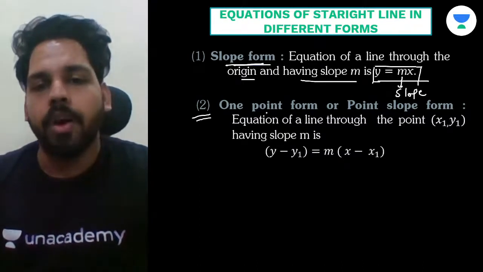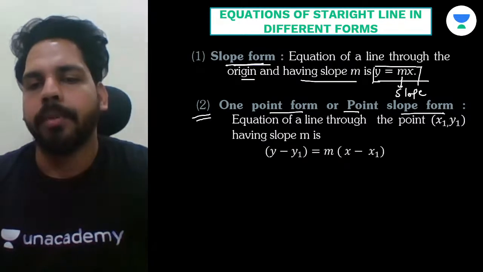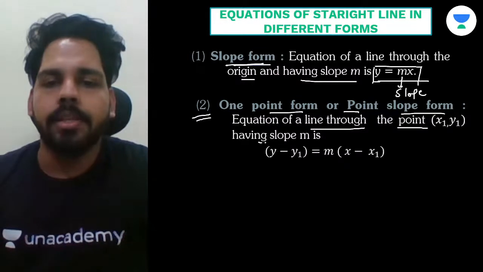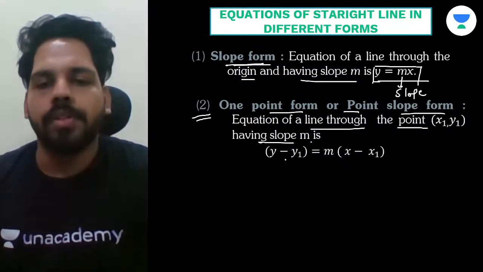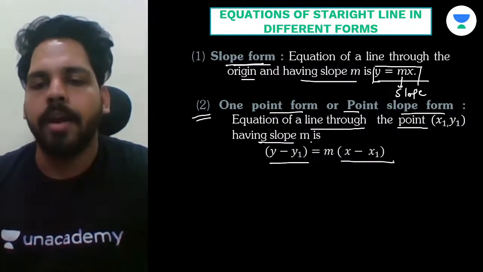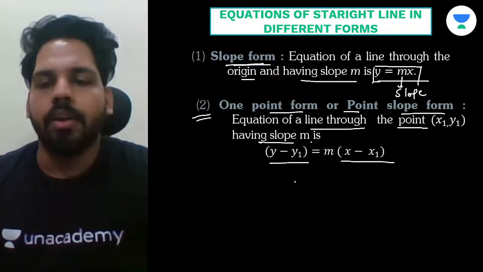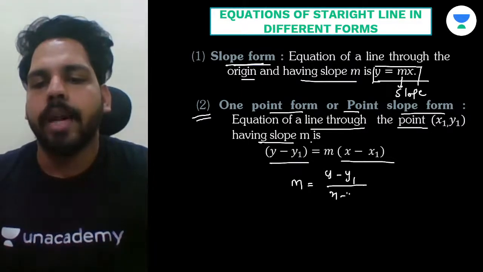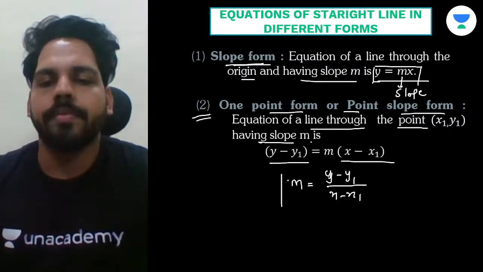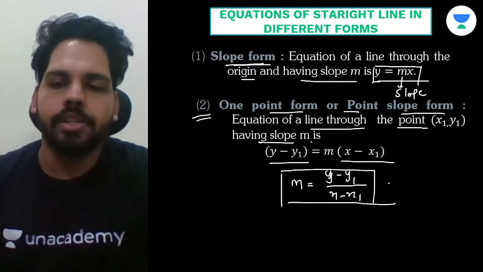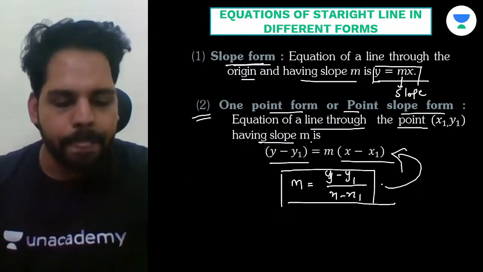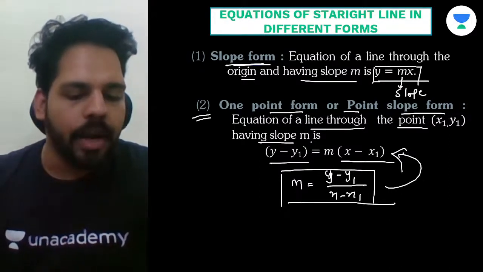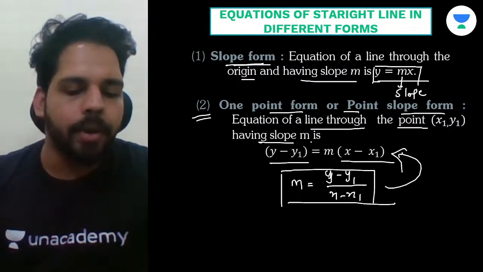Now, if we have the one point form or point slope form, that means the equation of a line through the point (x1, y1) which has a slope m, is y minus y1 equals m times (x minus x1). Or you can also write this as m equals (y minus y1) upon (x minus x1). So your slope will be like this and the equation will be like this. These are the two forms: one is slope form and one is one point form, or point slope form.